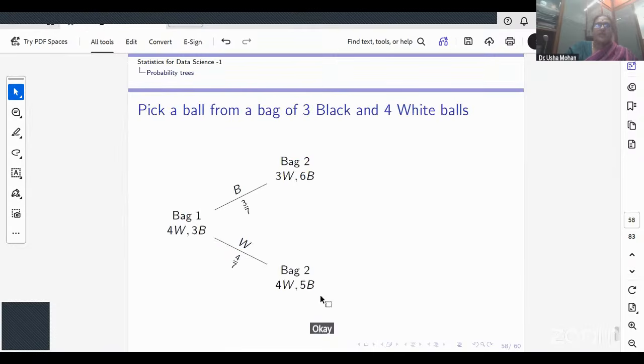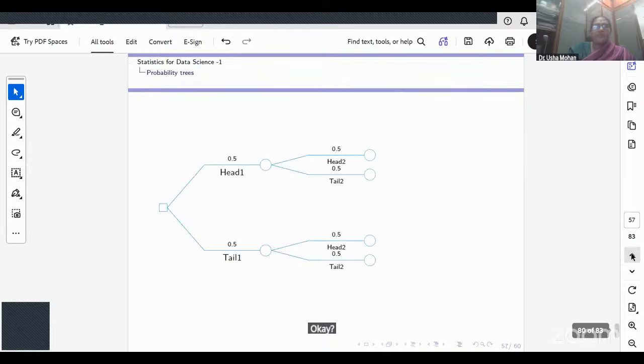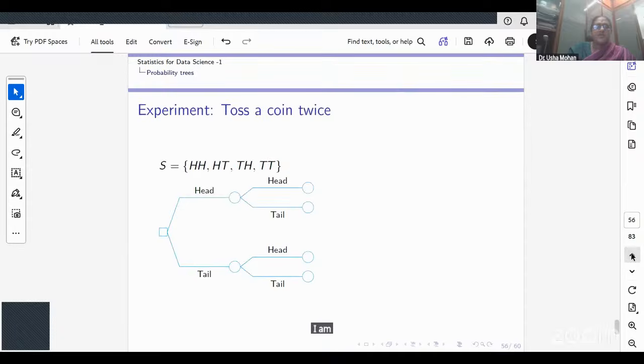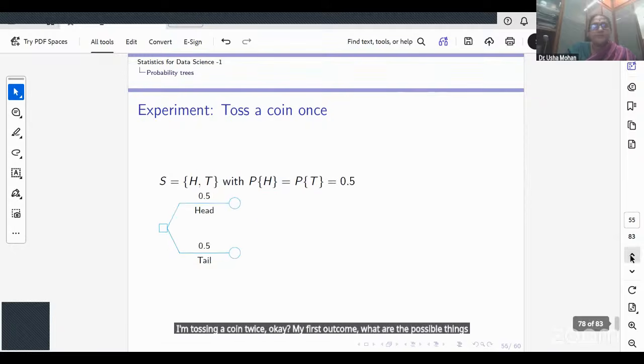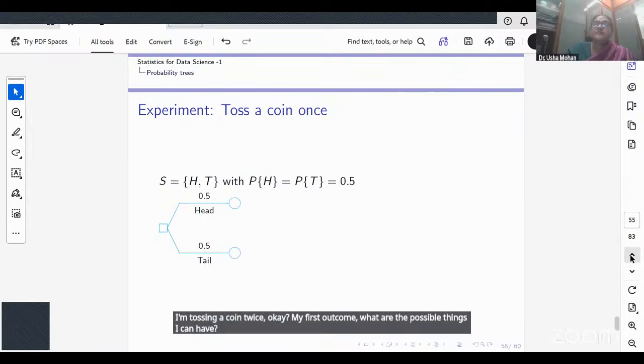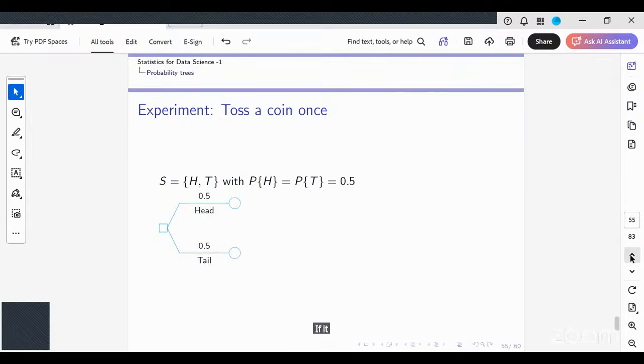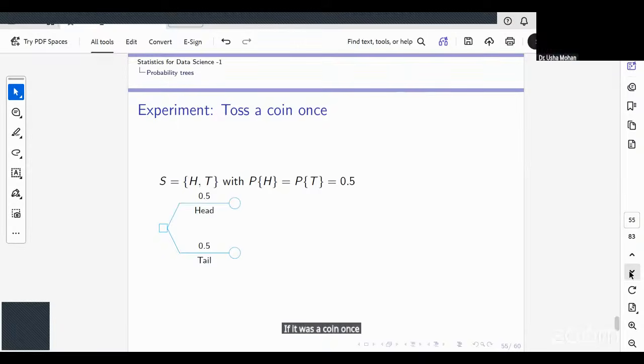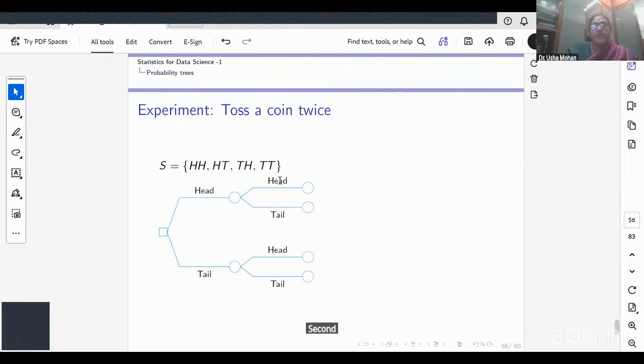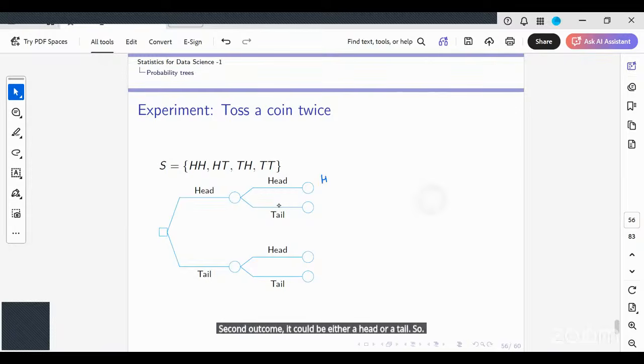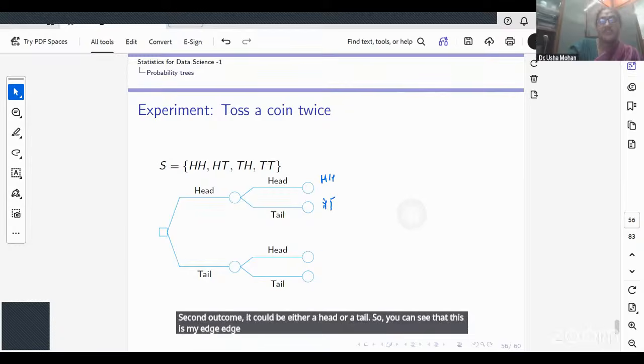Now I am going to describe this. I'm tossing a coin twice. In my first outcome, what are the possible things I can have? If I toss a coin, head or tail. Second outcome, it could be either a head or a tail. So you can see this is my HH, this is my HT, this is my TH, and this is my TT. Till here, is it clear? Yes, ma'am.